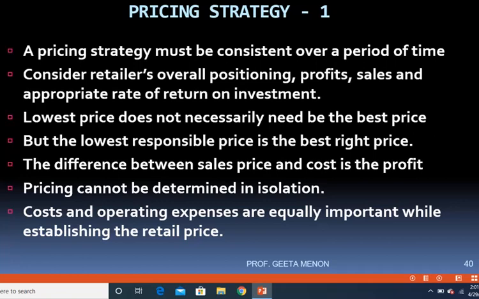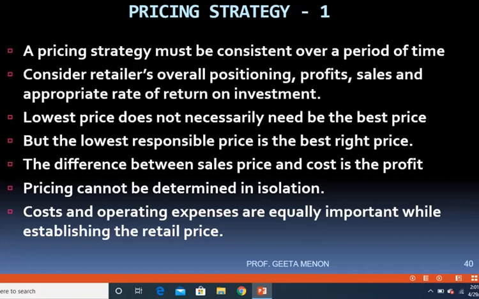Now coming back to pricing strategy, as per the second slide that I had shown you, the pricing strategy must be consistent over a period of time, which means that if you fix a price, of course price need not be always constant, but at least it should be constant for a period of time. That means at least for some time it should be same or constant or consistent. You cannot keep changing the pricing strategy on a daily basis or on a weekly basis. At least for a few months it should continue to be the same price,